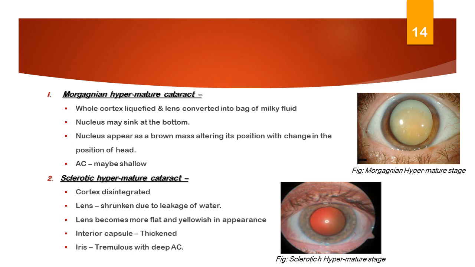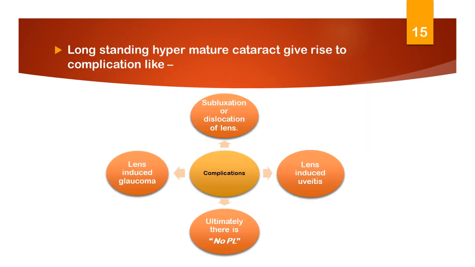in it. Due to the shrunken lens, the iris becomes tremulous with a deep AC, and finally the lens may be subluxated due to the degeneration of the zonules. Long-standing hypermature cataract may give rise to complications like subluxation or dislocation of the lens, lens-induced glaucoma, lens-induced uveitis, and ultimately there will be no PL.